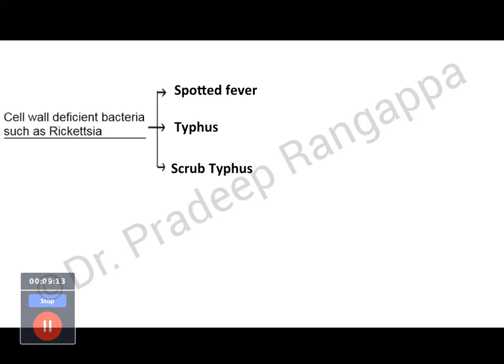So I think what is relevant for our ICU is this disease condition, rickettsial fever. Rickettsia are cell wall deficient bacteria. They can cause 3 types of disease conditions: spotted fever, typhus and scrub typhus. What we typically see in India is scrub typhus. I think the role of doxy and the discussion is more important in this area for us.